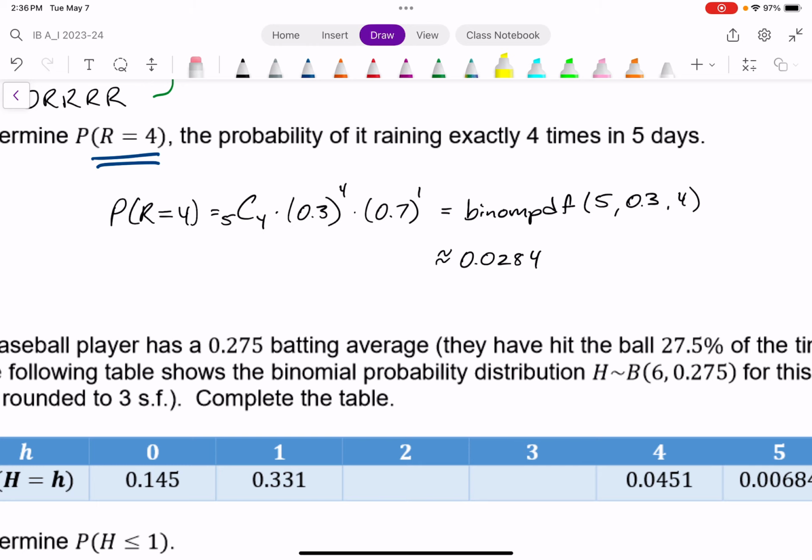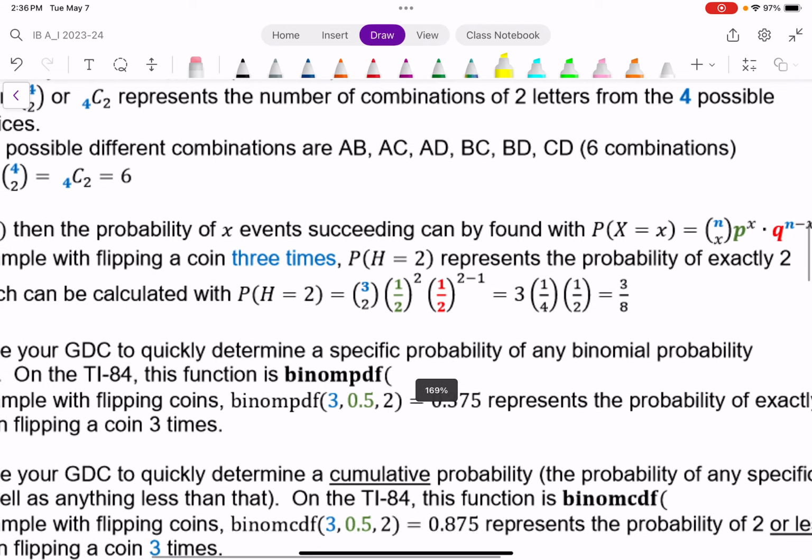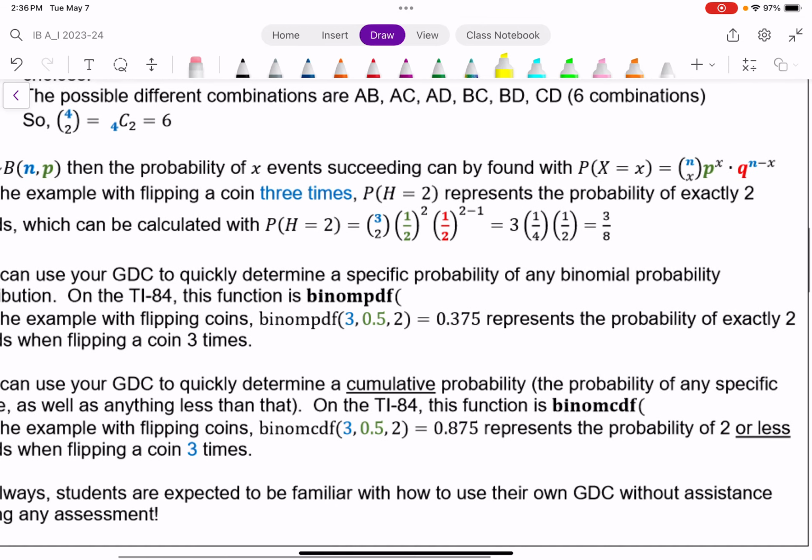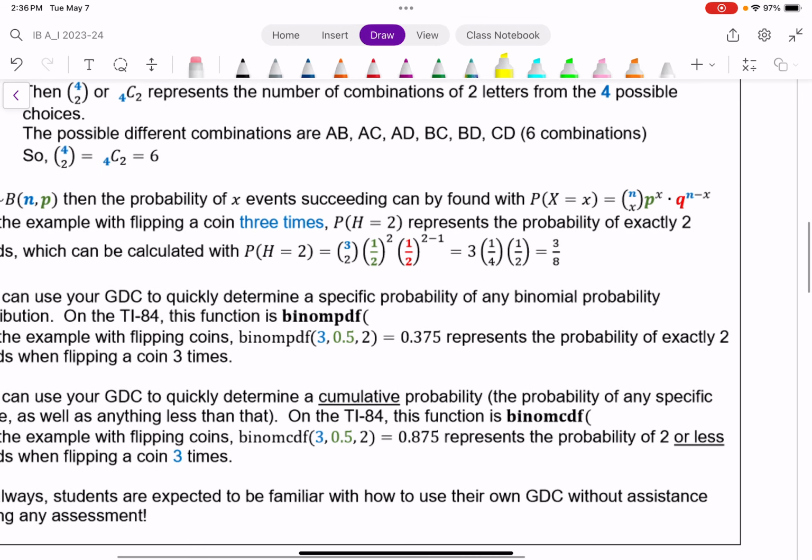Keep in mind this formula here, I mentioned on this side of the notes, where is it? Oh, it's hard to find, right here. But in practice, you won't really need to use that much at all because your GDC should have that same formula programmed in. Again, this binomial probability distribution function, and you're expected to be familiar with when to use it.